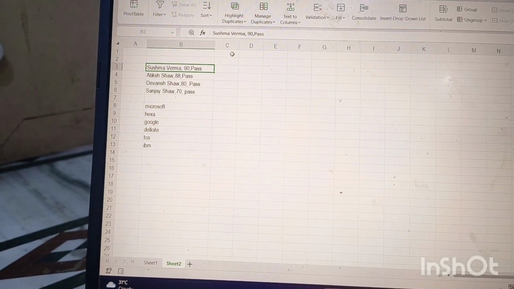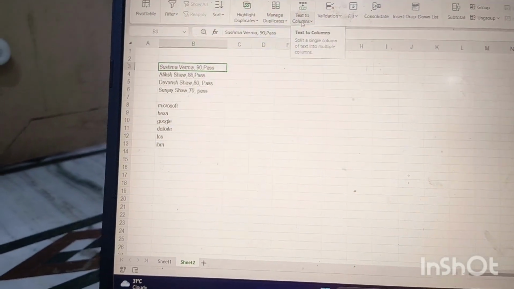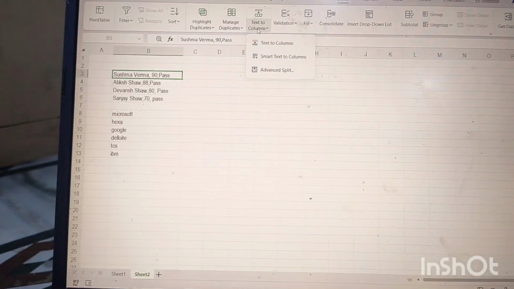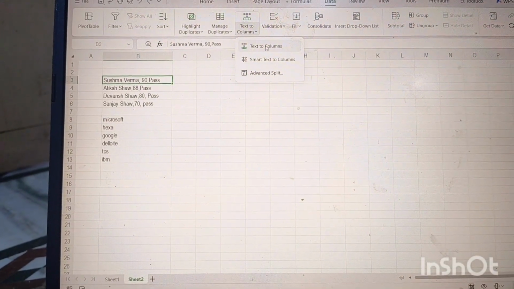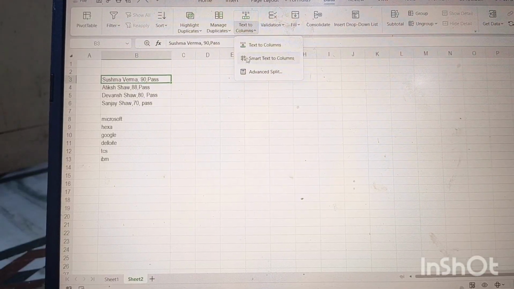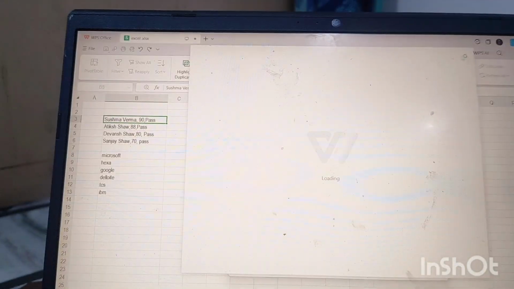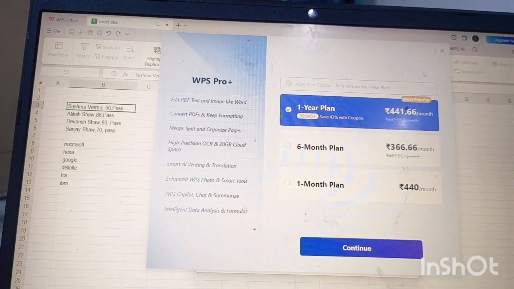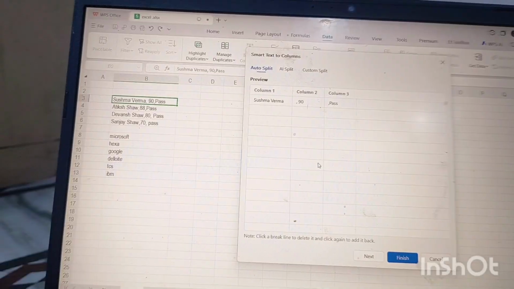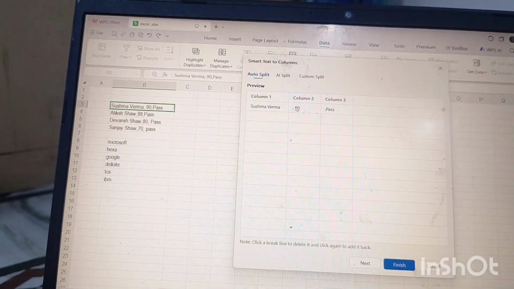So for Sushma Verma, we go again to text to column, then select smart text to column. Okay, cross it, and in smart text to column you get this option.